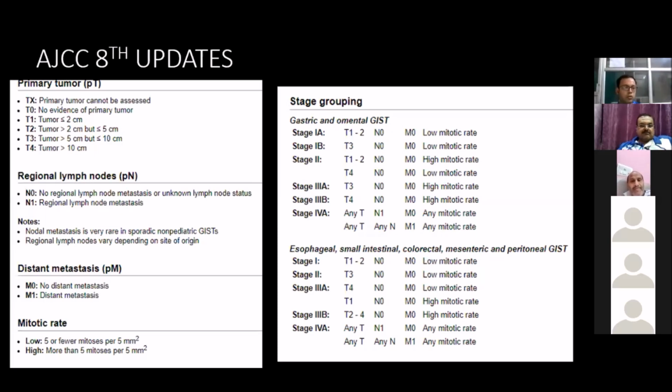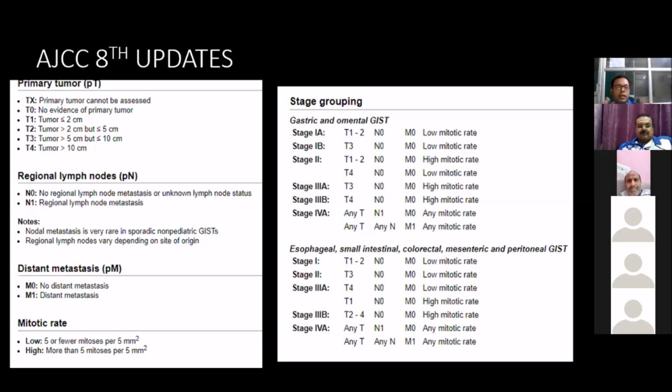T1 is less than 2, T2 is 2 to 5, T3 is 5 to 10, and T4 is more than 10 centimeter. Regional lymph nodes present or absent, distant metastasis present or absent. They have included mitotic rate, where low is 5 or fewer mitoses per 5 millimeter square. They are not considering high power field. It is per 5 millimeter square, and for high it is more than 5 mitoses per 5 millimeter square. So in the staging, they have staged in 2 different groups.